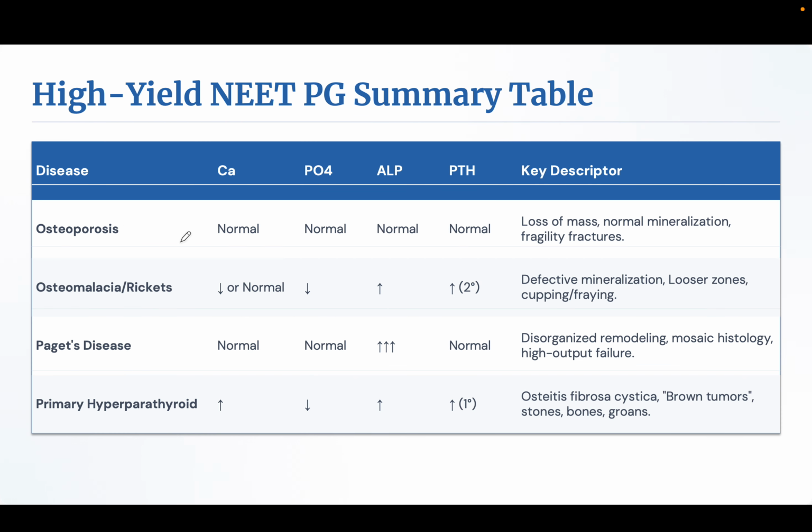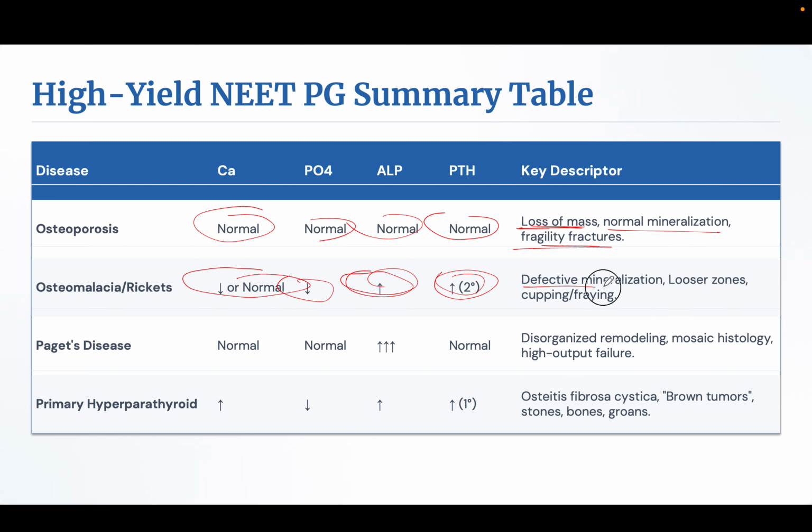So if you summarize all these common entities: in osteoporosis, calcium, phosphate, alkaline phosphatase, and PTH are all normal. Key description: loss of mass, normal mineralization, fragility fracture. Osteomalacia: low to normal calcium, low phosphate, high alkaline phosphatase, and secondary high PTH; that is defective mineralization, with Looser's zones in adults and cupping, fraying, splaying in children. Paget's disease has normal calcium and phosphate but very high alkaline phosphatase, with disorganized remodeling, mosaic histology, and possible high output cardiac failure.